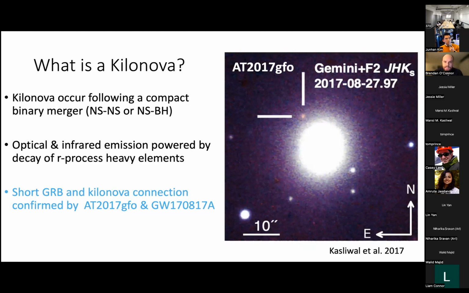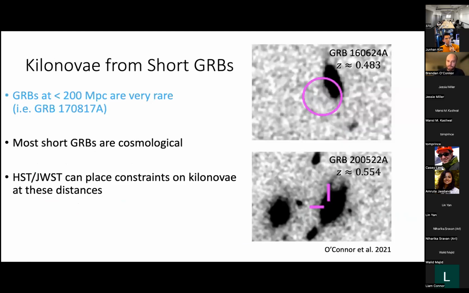And short GRBs and kilonovae were confirmed to be associated by GW170817 and AT2017gfo. On the right, we see the localization of AT2017gfo next to its host galaxy, and we see that it's a really red transient. This is about 10 days after the event, and at earlier times, it was much bluer. And now at later times, we're seeing that it's a very red colored source. This blue to red evolution is very typical of kilonovae, and is in fact a signature that we use to identify them in other sources, either in wide field sky surveys or in cosmological short GRBs.